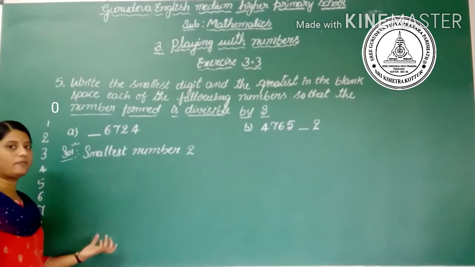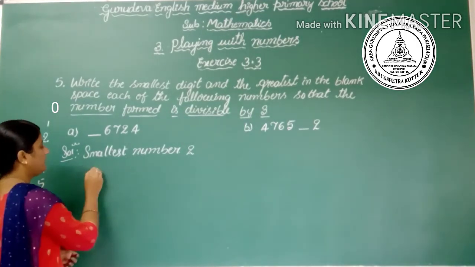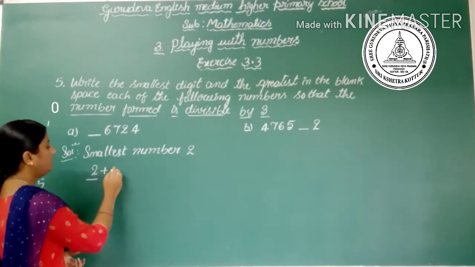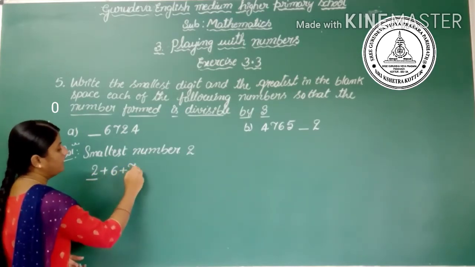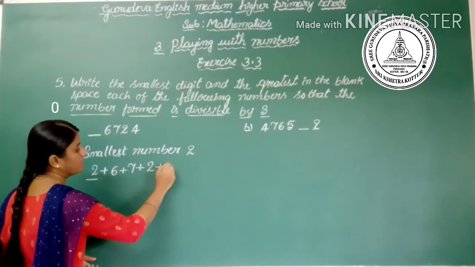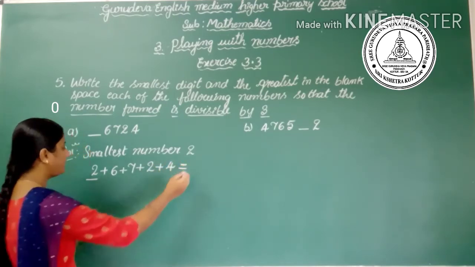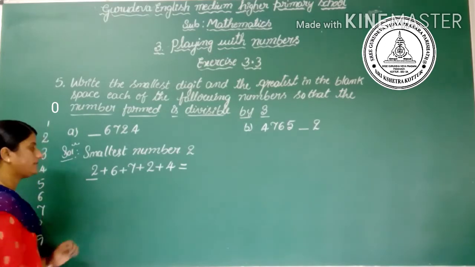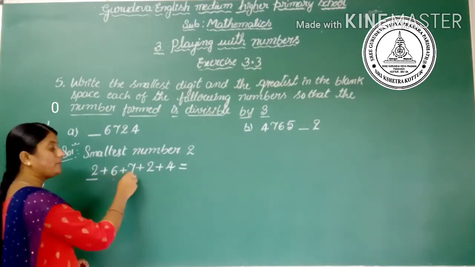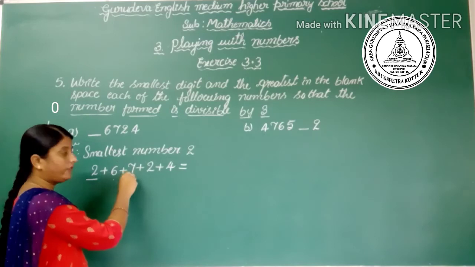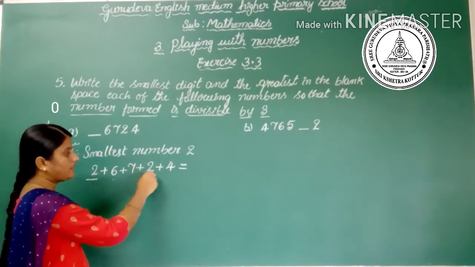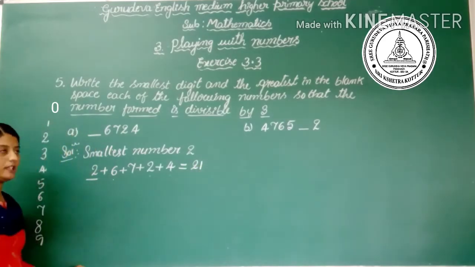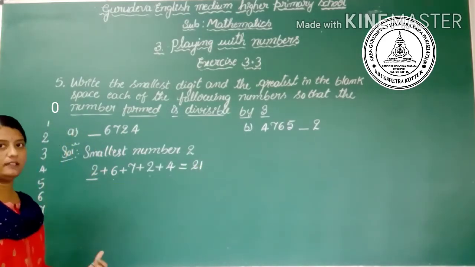Next, with 2 in the space, the sum of the digits is 2 plus 6 plus 7 plus 2 plus 4. That is 2 plus 6 is 8, 8 plus 7 is 15, 15 plus 2 is 17, 17 plus 4 is 21. Since 21 is a multiple of 3, the number is divisible by 3.